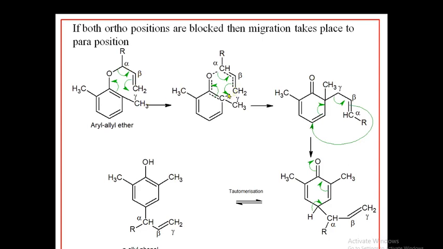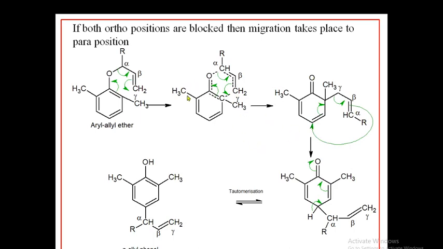This gamma carbon will attach to this carbon here, and you are getting this non-aromatic intermediate. But here is the presence of a methyl group, and therefore it cannot undergo tautomerization or aromatization, and therefore the reaction further continues to the para position, and again it will go through a six-member transition state, and you are getting this species now.